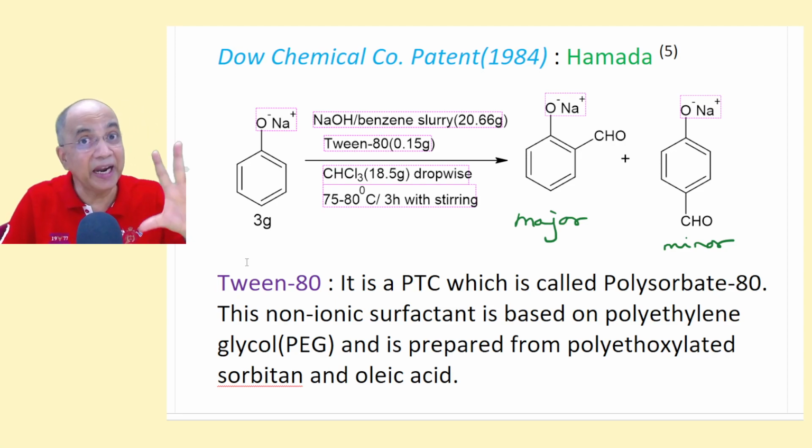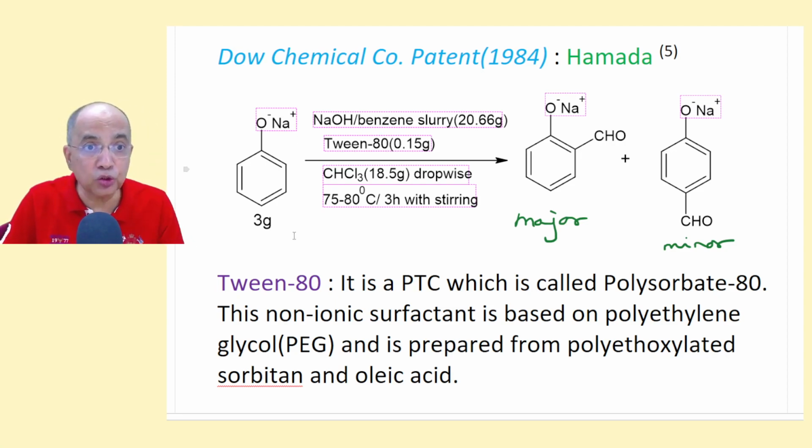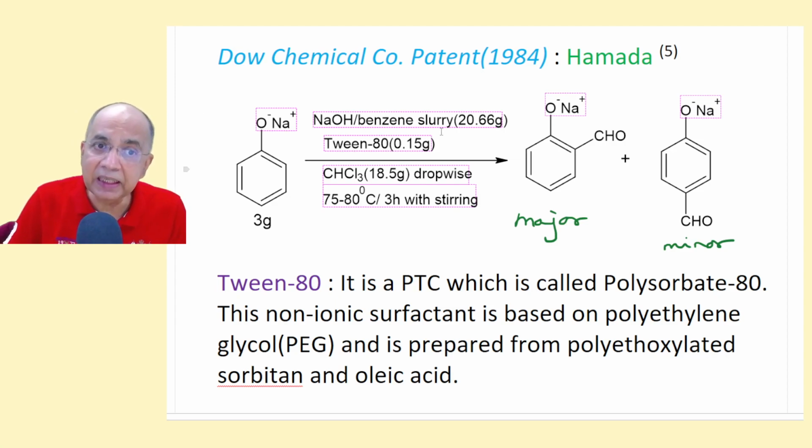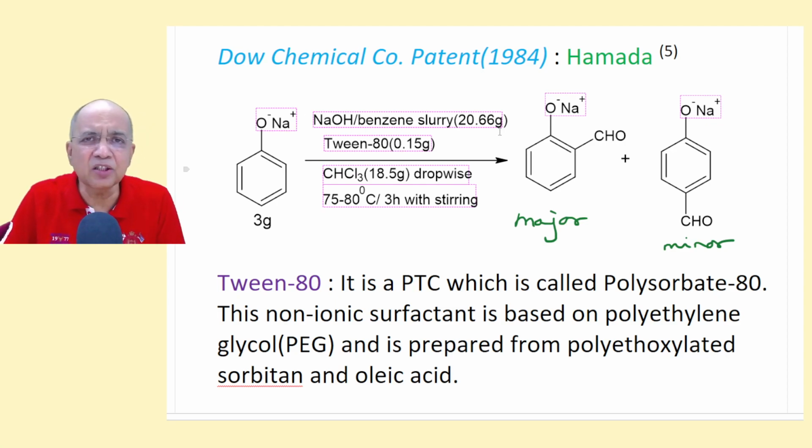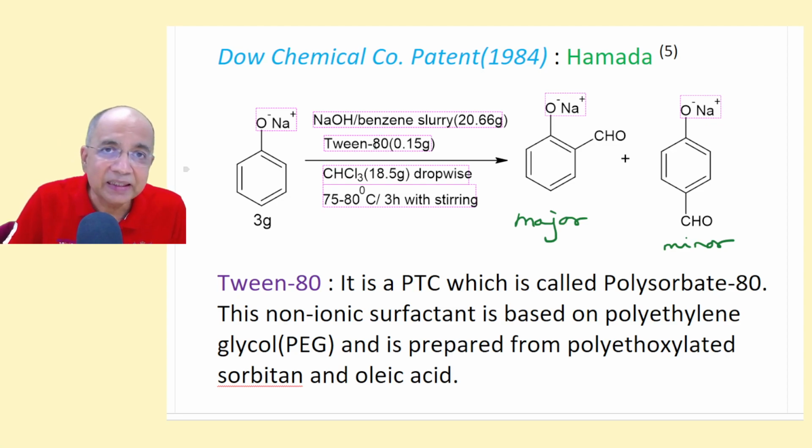First dried it, took pure sodium phenoxide, then treated it with a slurry of sodium hydroxide with benzene. It's not soluble, but it is a suspension slurry. Benzene and NaOH slurry. Then added a PTC, phase transfer catalyst, which is again PEG based.